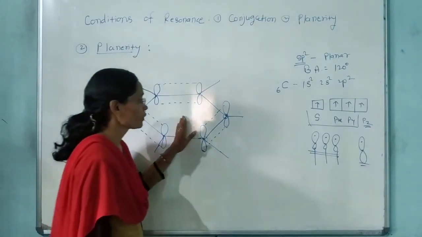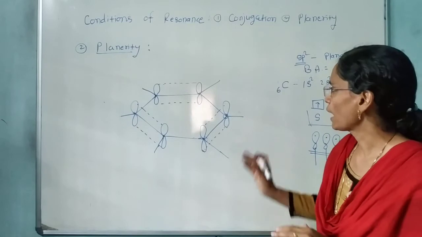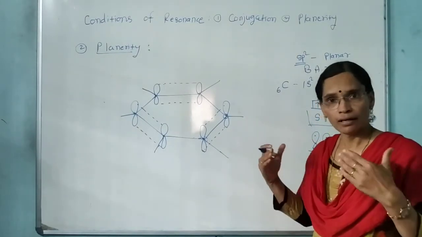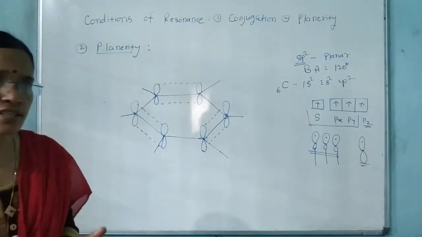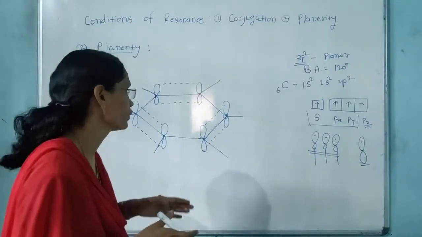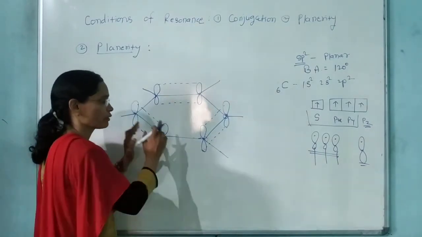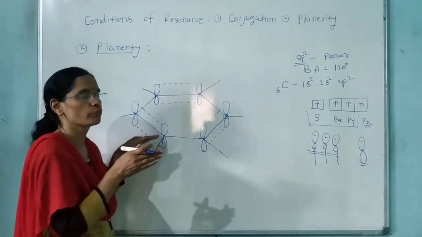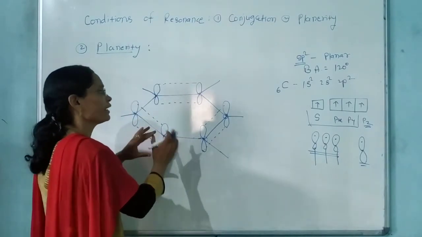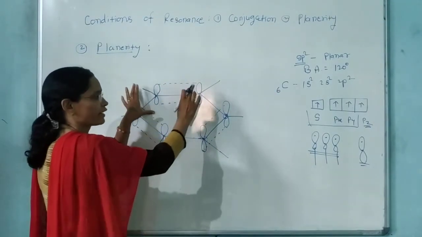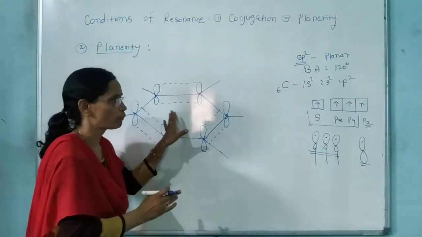Right? So sigma bonds are formed by the hybrid orbitals. Pi bonds are formed by what? Unhybrid orbitals. और कैसे होनी चाहिए unhybrid orbitals? Unhybrid orbitals should be perpendicular to the plane of the molecule. But all these unhybrid pz orbitals must be in the same plane. Then and then only can they overlap laterally with each other to form pi bonds. Right? This is about the planarity.